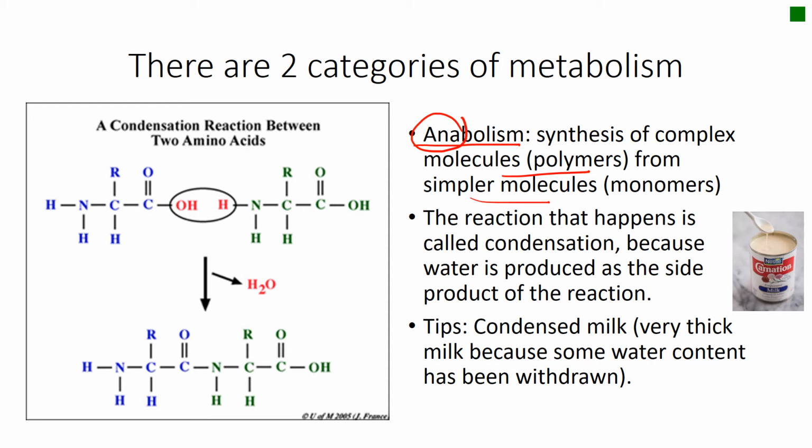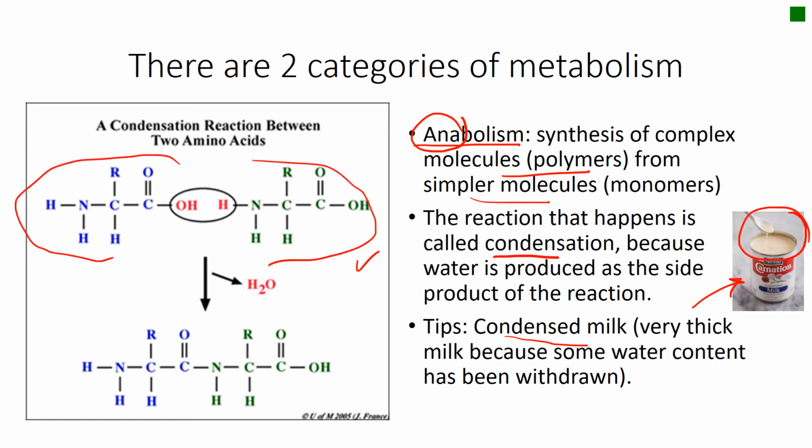Anyway, the reaction that happens here is called condensation, because water is produced as the side product of the reaction. So again, another tip to remember condensation reaction: if you ever heard of condensed milk, which is very thick, it's because some of the water content has been withdrawn. So let's see the real reaction here. This is one amino acid, and this is another amino acid, which is the monomer of protein.